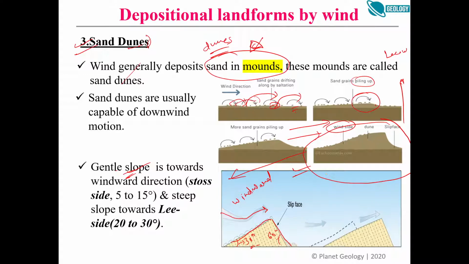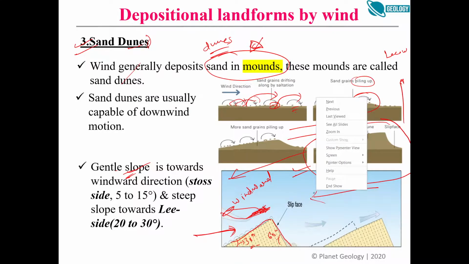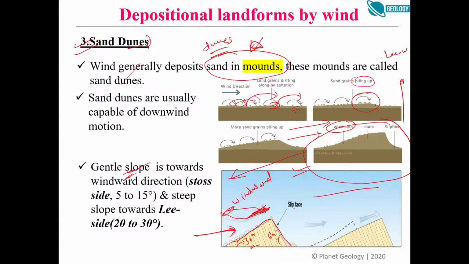Suppose you, as a geologist, I take you to a field. Your professor takes you to a field in the desert, and he shows you these sand dunes. He makes this diagram, and he will not show the direction of wind, and he will ask you, "Can you tell me which was the direction of wind? Whether wind was blowing in this direction, or wind was blowing in this direction when this was formed?" So just by observing this angle, you can predict that the wind was flowing in this direction.